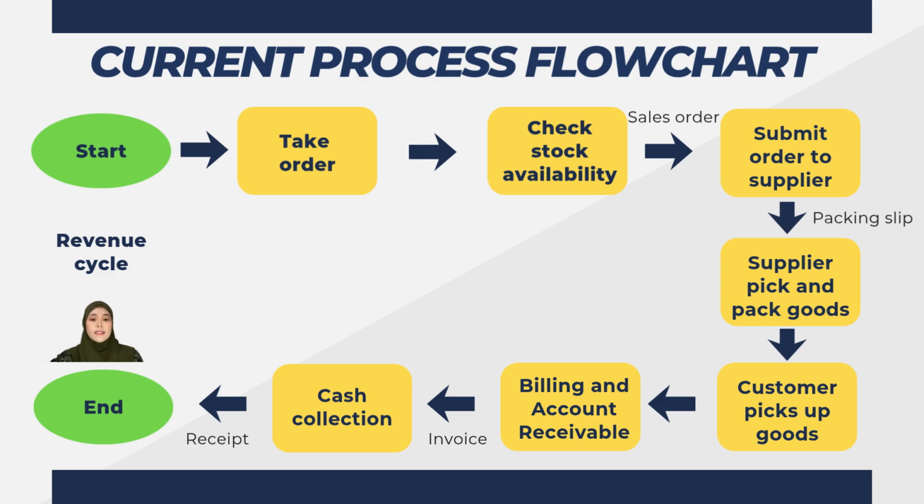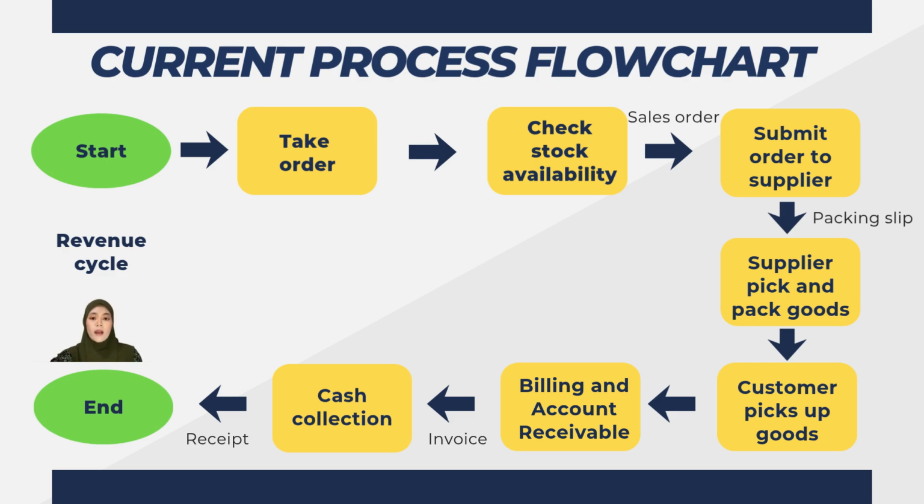At this stage, the sales department receives the customer's request and records important information such as the products ordered, the quantity, and the customer's details. It is essential to record accurately because any mistakes at this stage may affect the rest of the process. After the order has been received, the company checks whether the requested products are available in inventory. This step helps ensure that there is sufficient stock to meet the customer's demand. If the products are available, the process can continue smoothly.